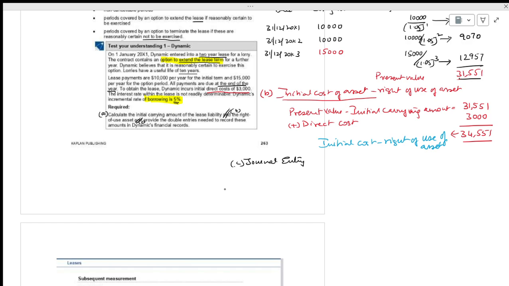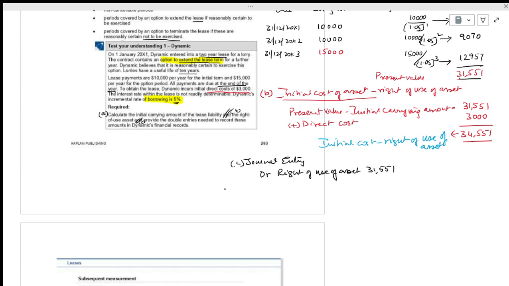We are getting right of use of asset. The asset is coming. When an asset increases, it should be debit. Right of use of asset, how much? 31,551. Next, we have to pay in future.